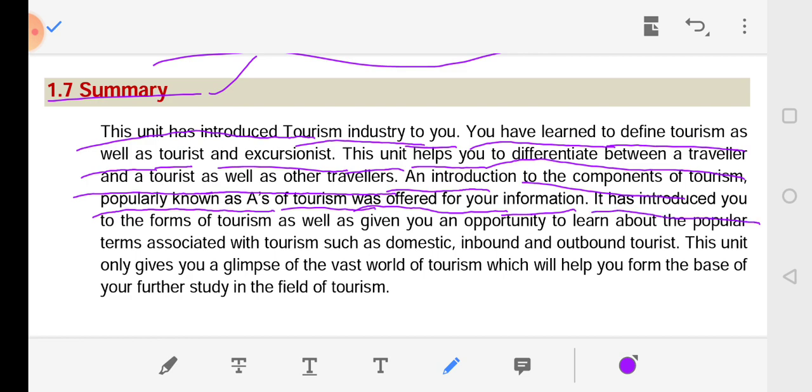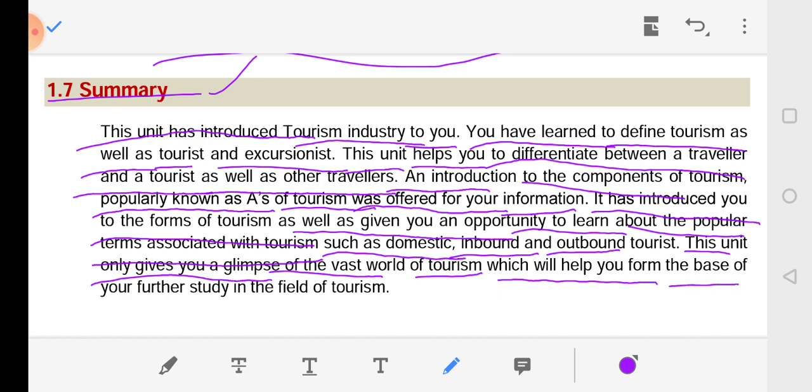It has introduced you to the forms of tourism as well as given you an opportunity to learn about the popular terms associated with tourism, such as domestic, inbound, outbound tourist. This unit only gives you a glimpse of the vast world of tourism, which will help you form the basis of your further study in the field of tourism.